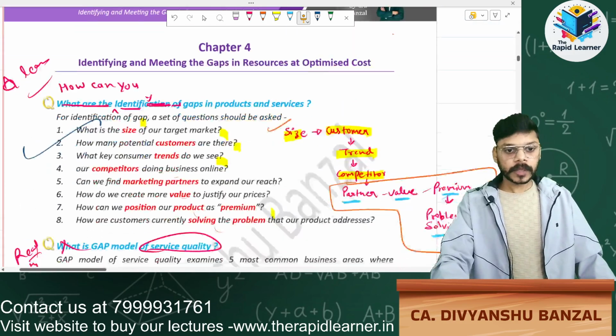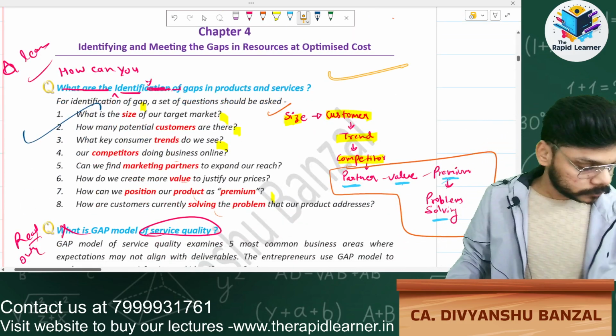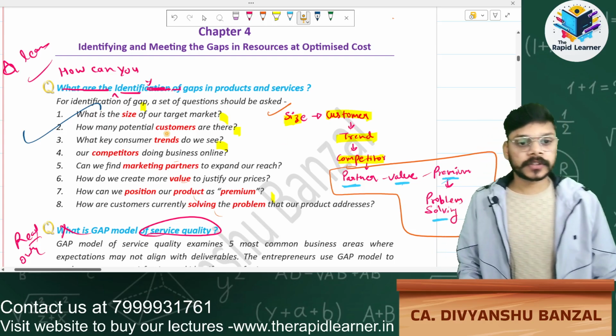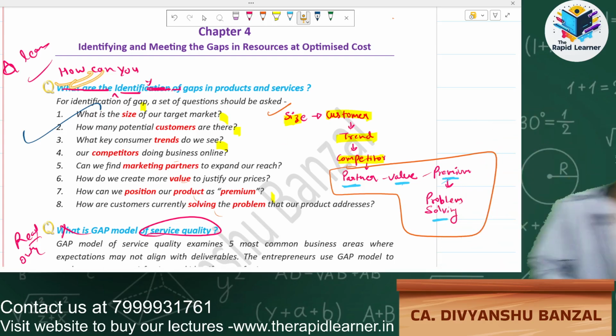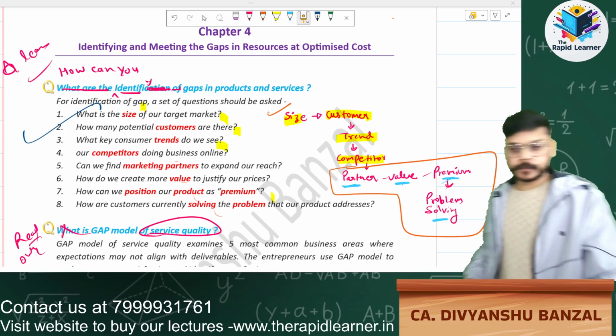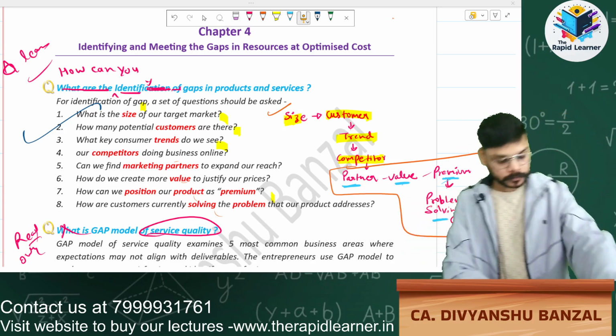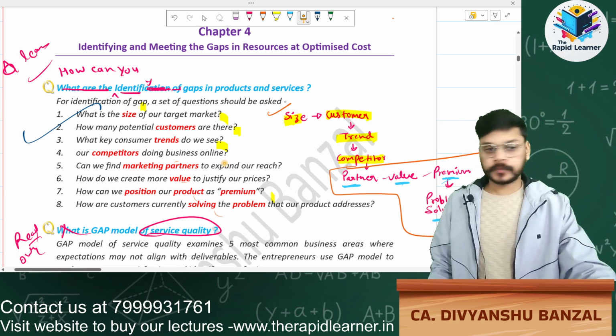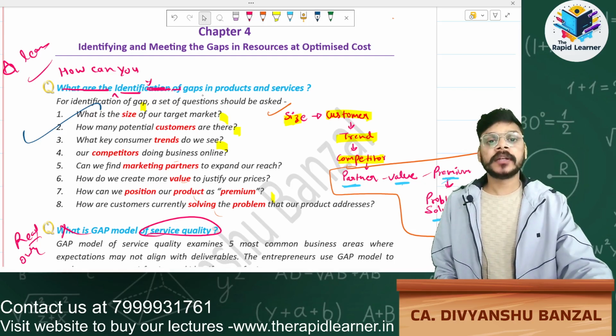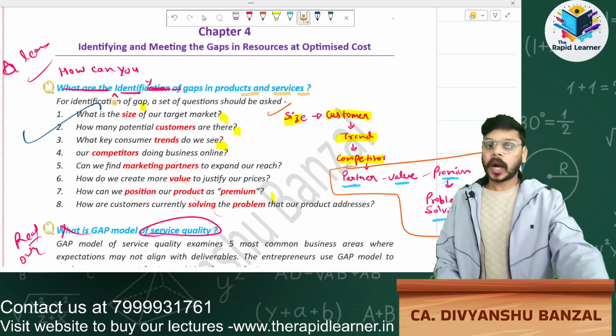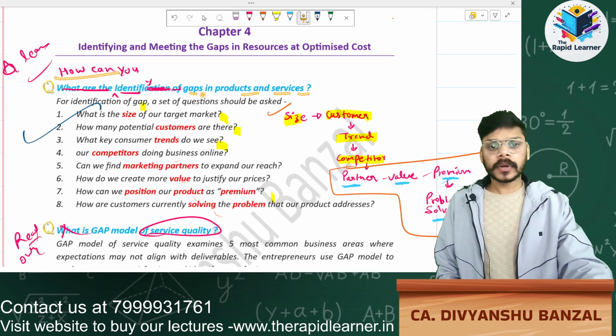Okay, now chapter number 4. Just read this one. Just read this question. How can you identify a gap in products and services?